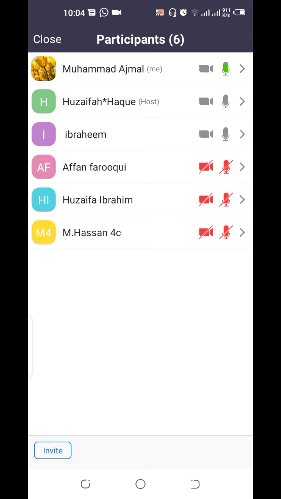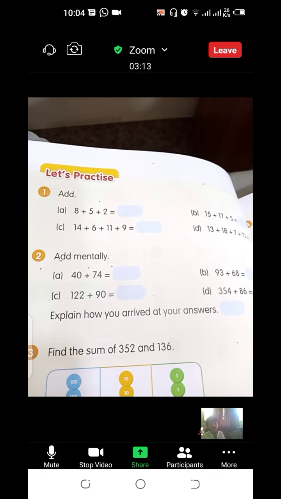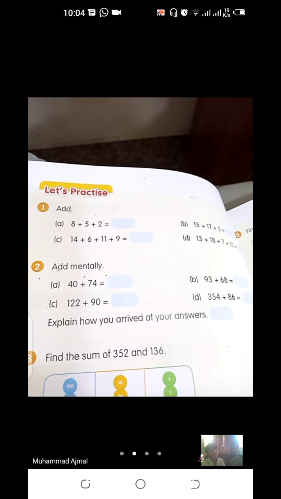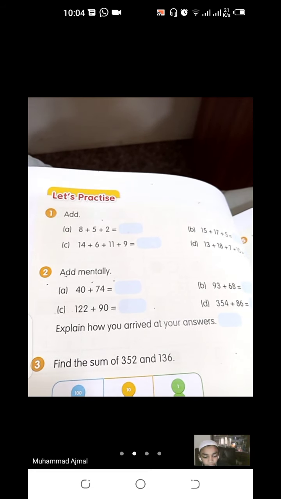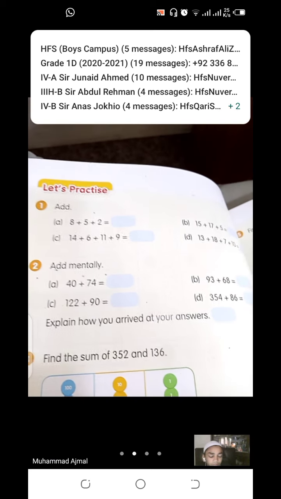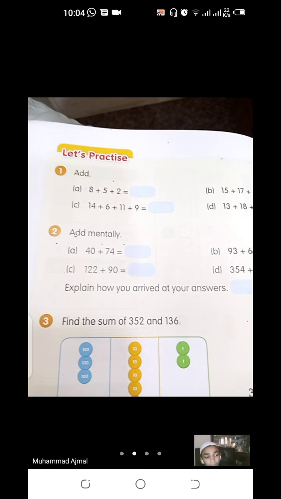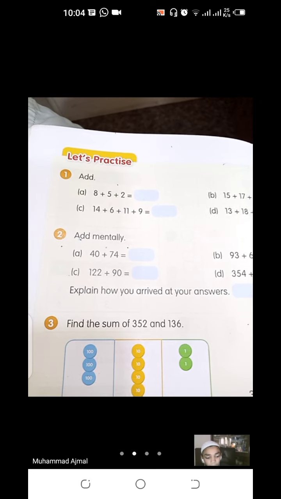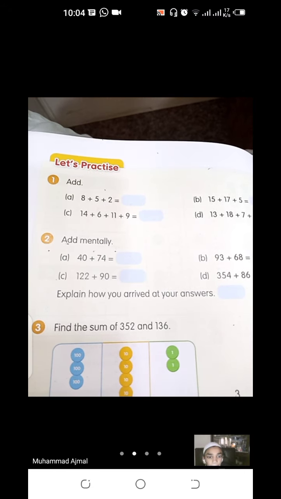Is everybody listening to me and understanding? So we use common sense in part C. Who will tell which number we will add first? No, first we will add the two numbers which make a tens number. 14 plus 6 makes 20, and 11 plus 9 makes 20 again, so 20 and 20 is equal to 40.